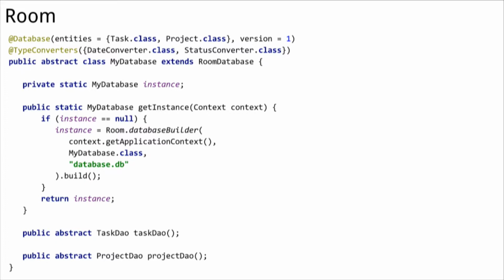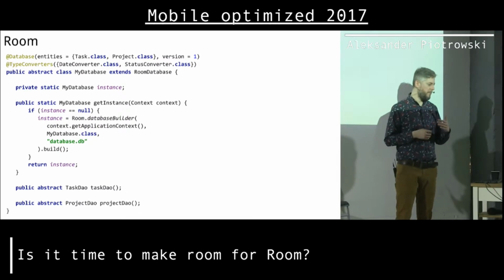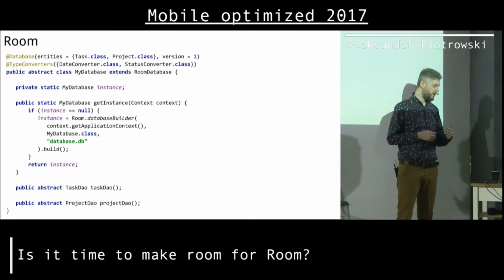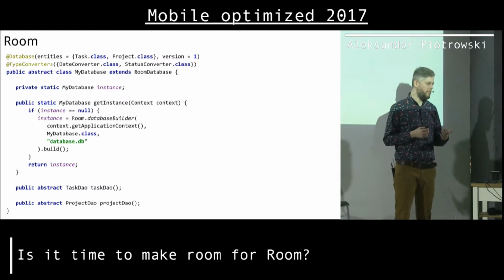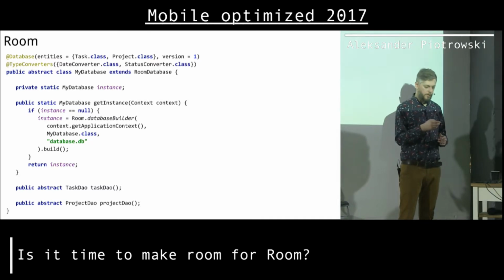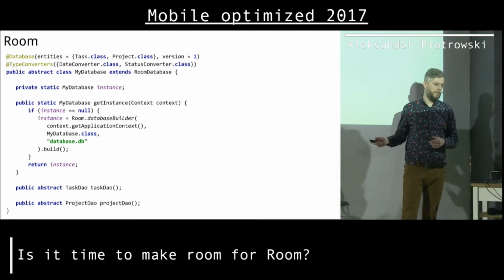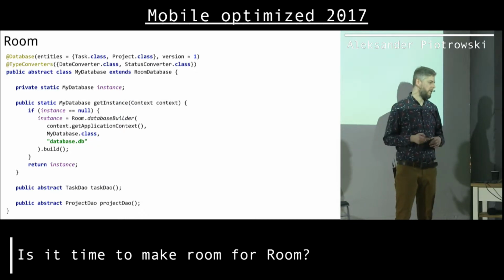a JSON. So with Room, to create a database, I just created this abstract class, extended RoomDatabase, added a few annotations, and the rest is basically boilerplate code. Maybe the only interesting part here is at the bottom, those two extra lines. I will explain them later, but other than that, it's basically boilerplate code, okay?